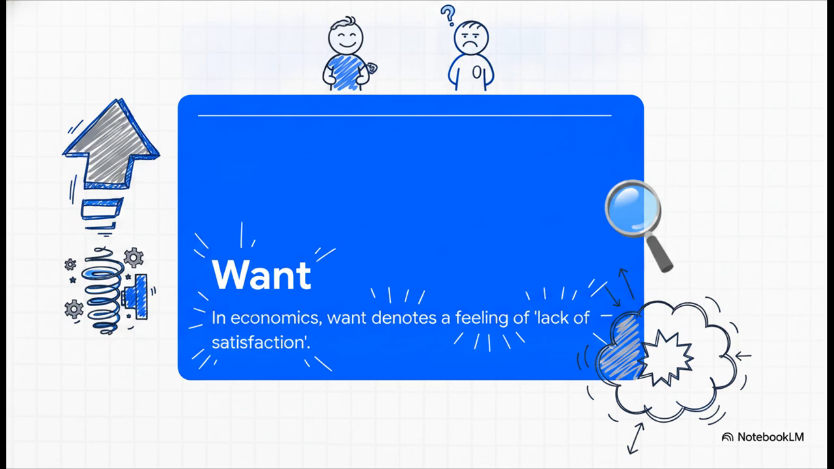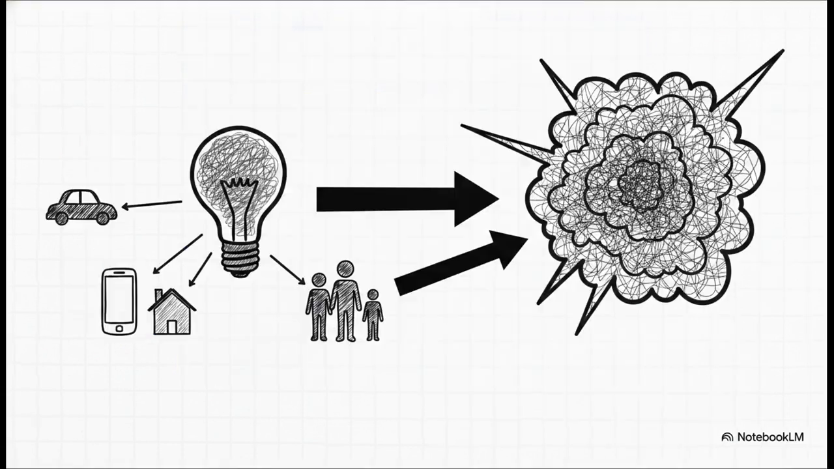It's this restless, underlying lack of satisfaction that acts as the core engine driving all microeconomic activity. It's what forces an individual to get up and take action. Without that nagging feeling, the entire economic machine just grinds to a halt. And human desire doesn't just happen in a vacuum.